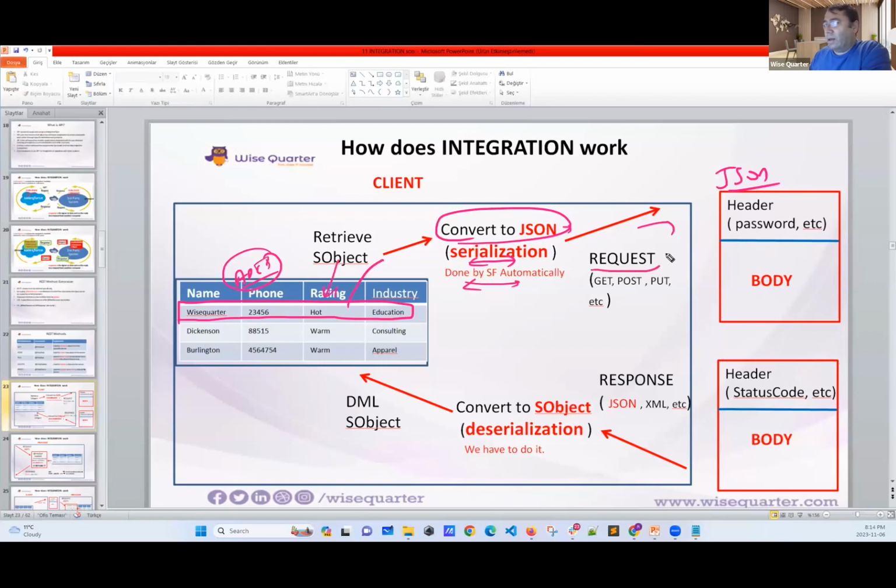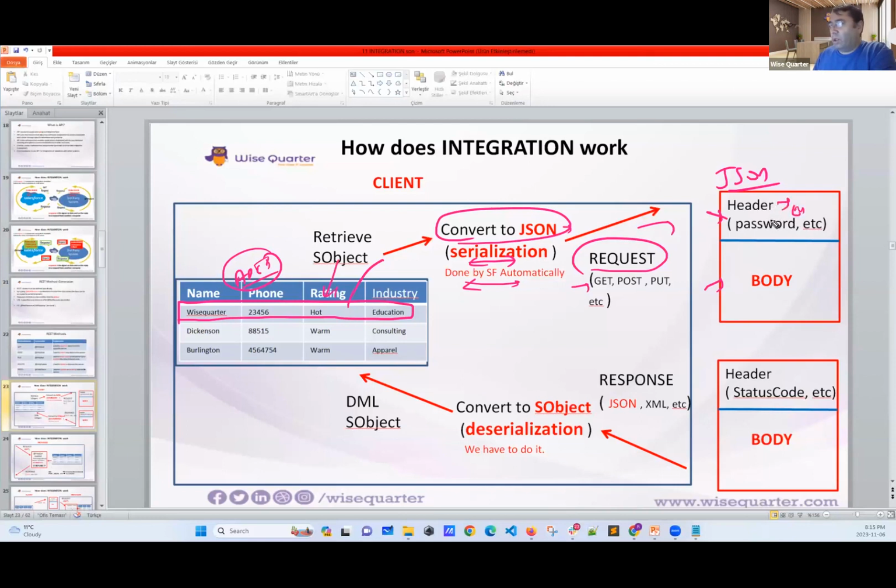When I create a request, it can be get, post, put, or other. Actually, I am creating a bunch of code which has two parts. The first part is called header, the second part is called body. When you serialize, you are creating two parts. Now, you will learn what we have in the header.